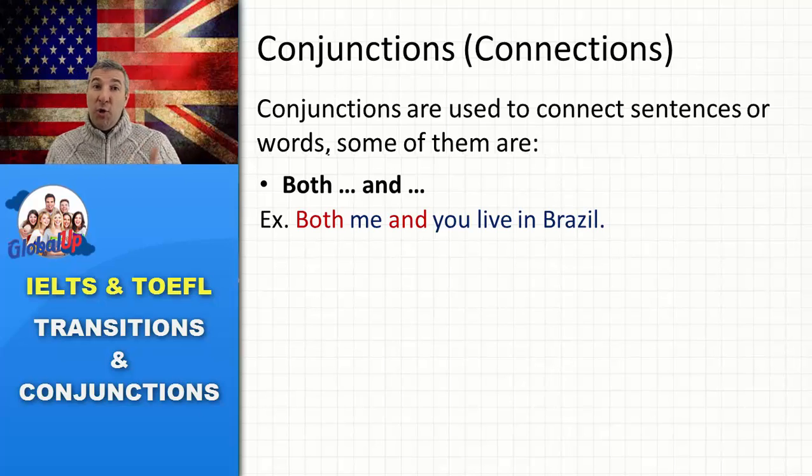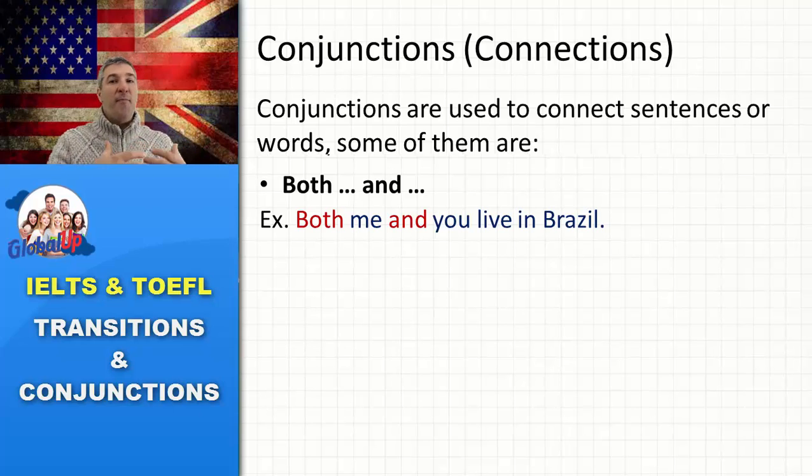Both me and you want to score nicely on the IELTS, right? Both me and you want to improve our English, okay? So both you and me, both one and the other. So if you want to include two objects or two people or two ideas, you should say both.